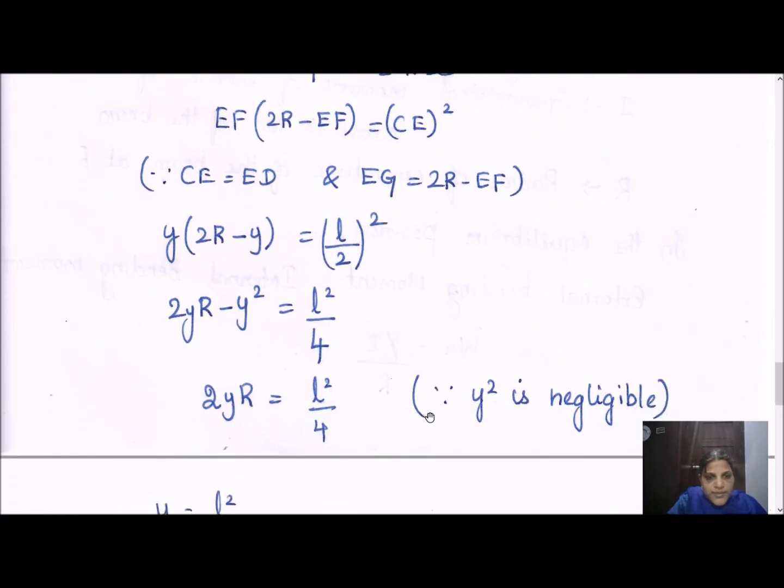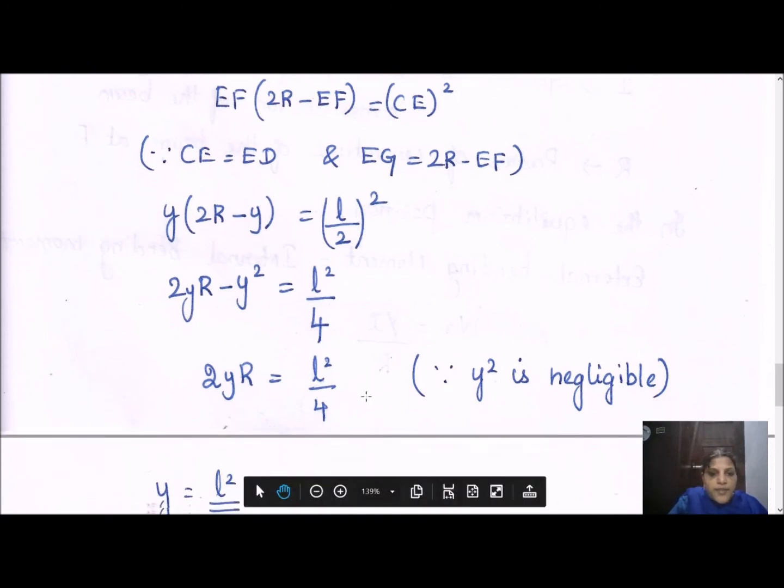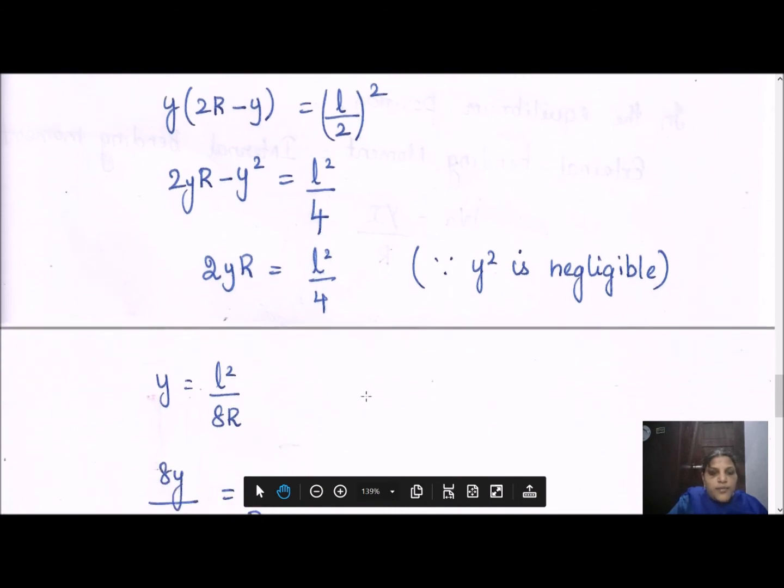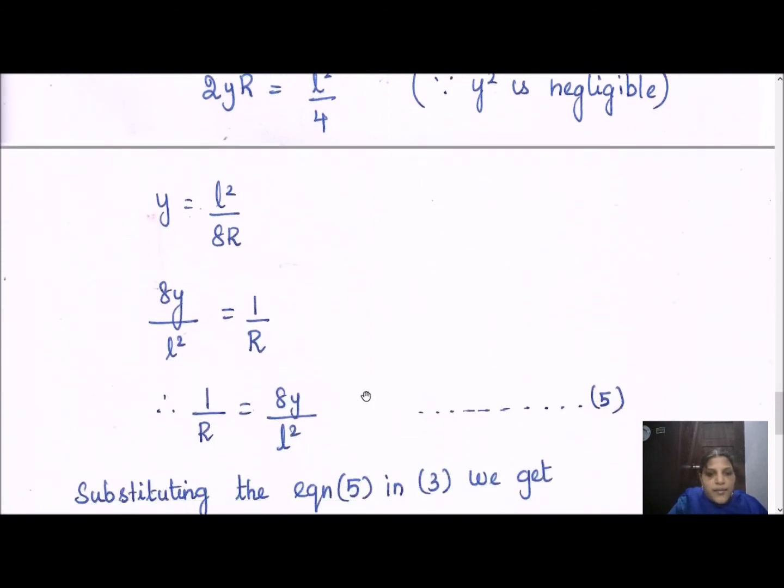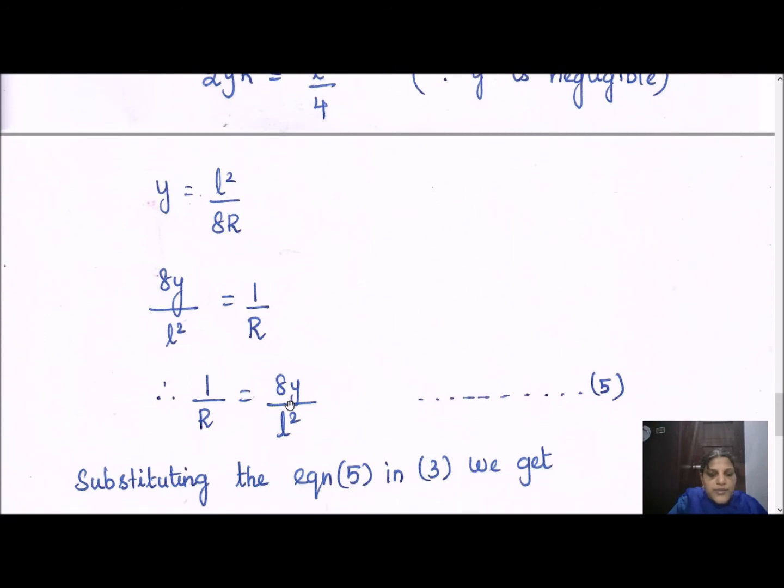We can easily simplify this since y, the elevation, is very small, and we can measure it using the microscope. So y square can be neglected. So 2yr is equal to L square by 4. So y equals L square by 8r. From this expression, we can calculate 1 by r equal to 8y by L square.